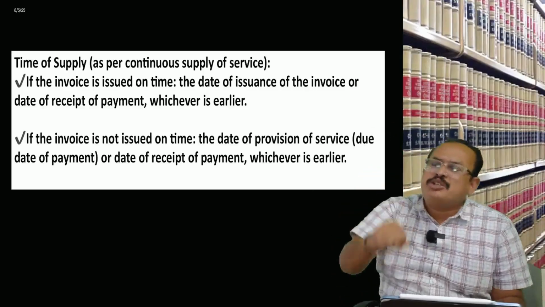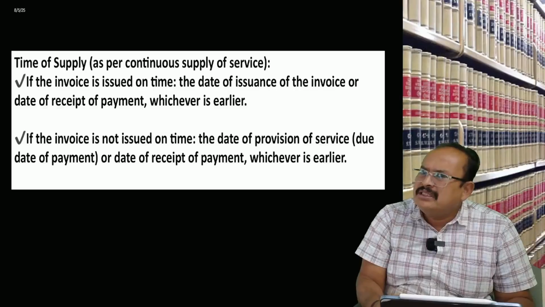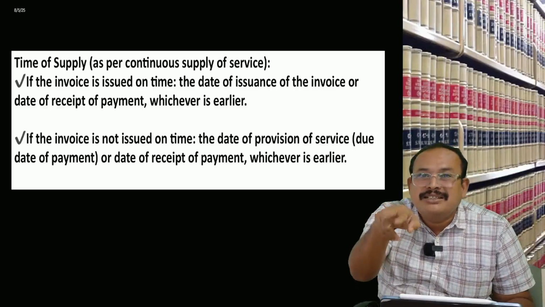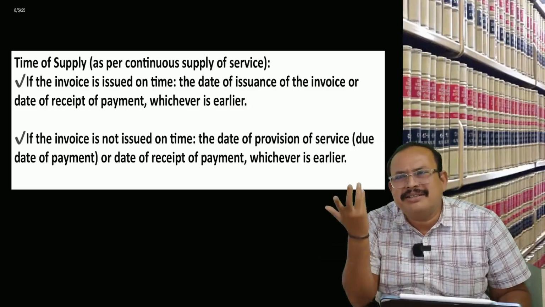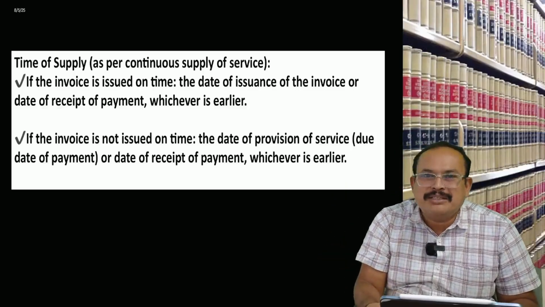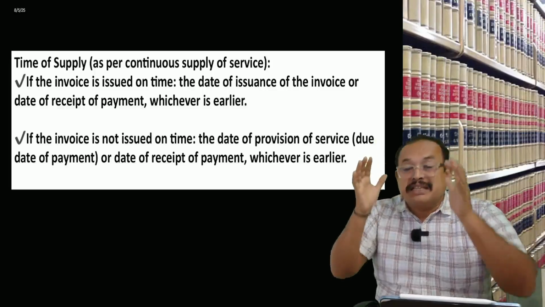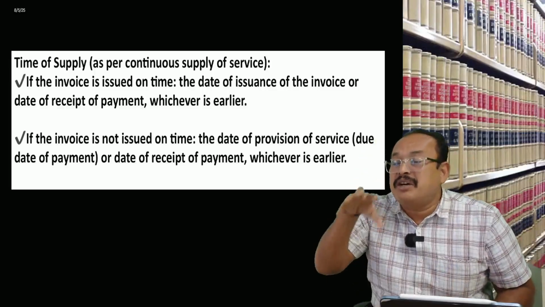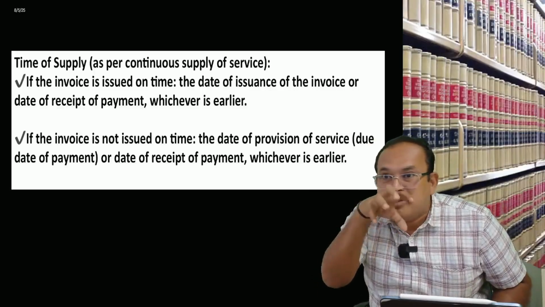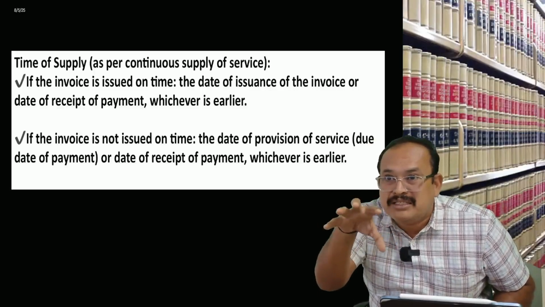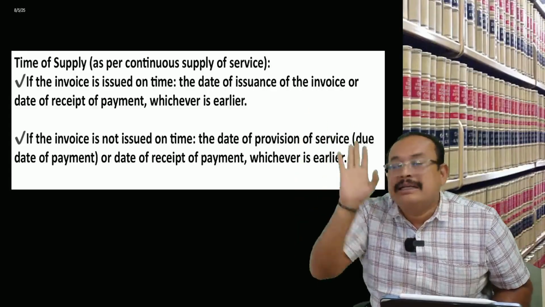If the invoice is not issued on time, no problem. Due date to pay or date of payment, whichever is earlier, is the concept. Get my point, sir? That means in the given example, for the first 200 crores received on completion of the project, for 5 years, road completion is the time of supply.